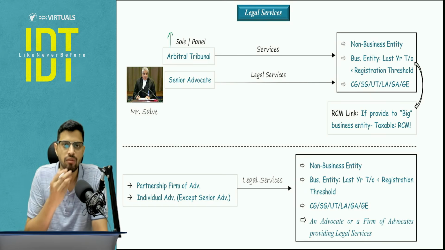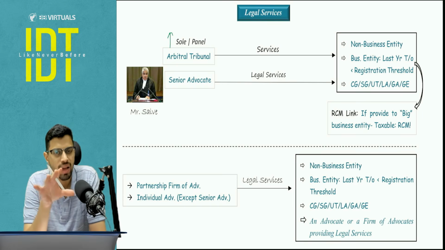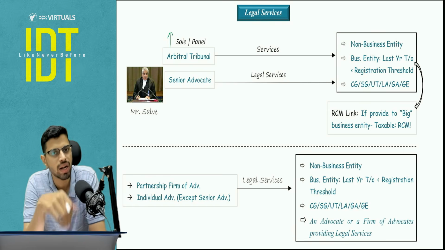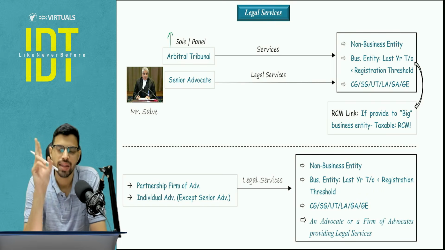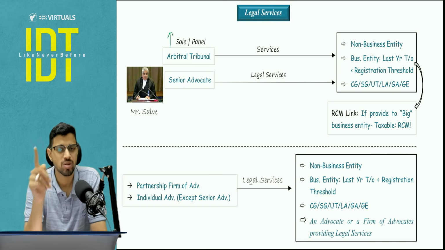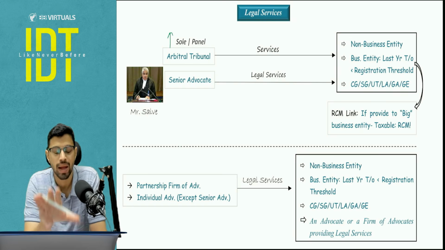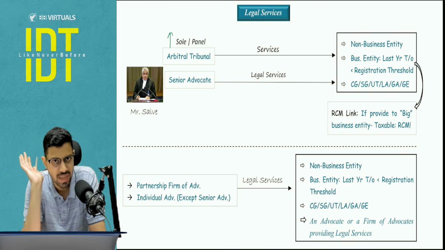Now you may have a query that, sir, in chapter number 1, schedule number 3, we know there is one non-supply with respect to the tribunal. So how come you are talking about the exemption entry in this particular case about arbitral tribunal? Isn't that the same? No, that tribunal is under law. This arbitral tribunal is as a result of the parties who are in the arbitration. So this is a private arrangement, not a law itself, right? So the question of tax will be there, the supply will be there, and now we will put it under exemption if the conditions are satisfied.